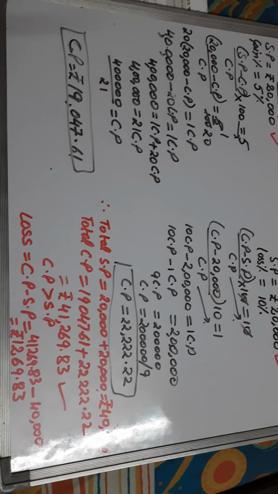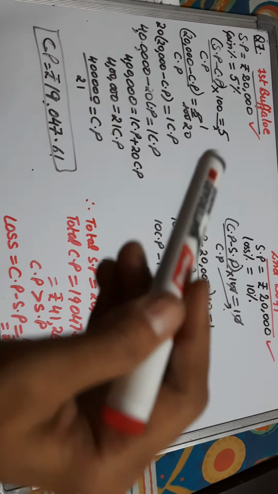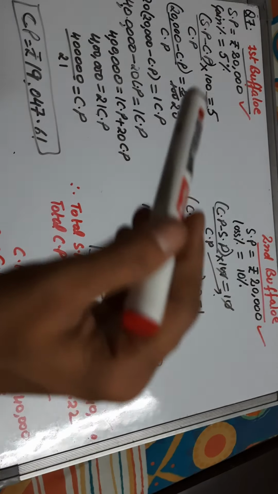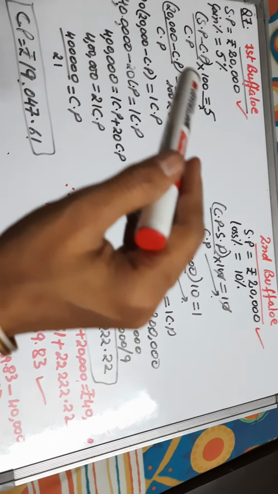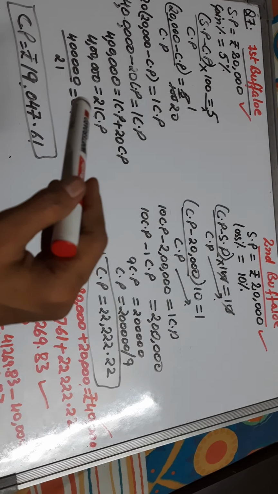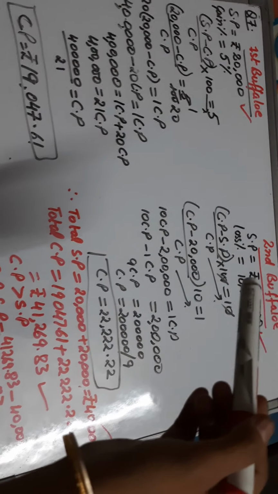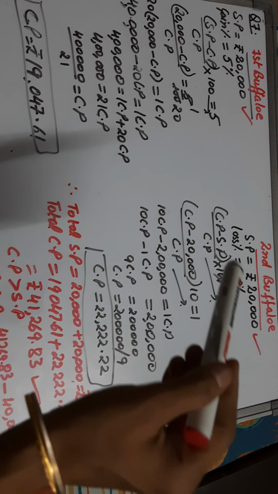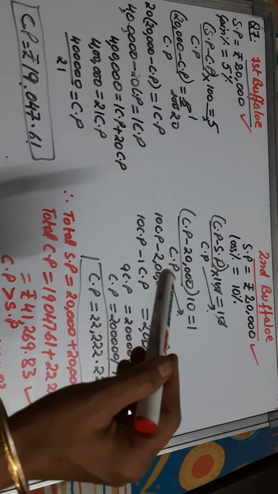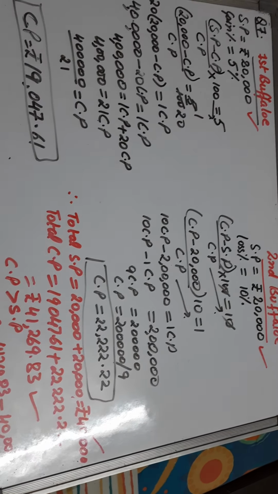I hope it is clear to you. Let me brief it. In the first part, SP is given to us as 20,000. He faced a gain for the first buffalo, so we applied the gain percent formula to get CP. In the second buffalo case, he faced a loss of 10%. We applied the formula for loss percent and got CP.